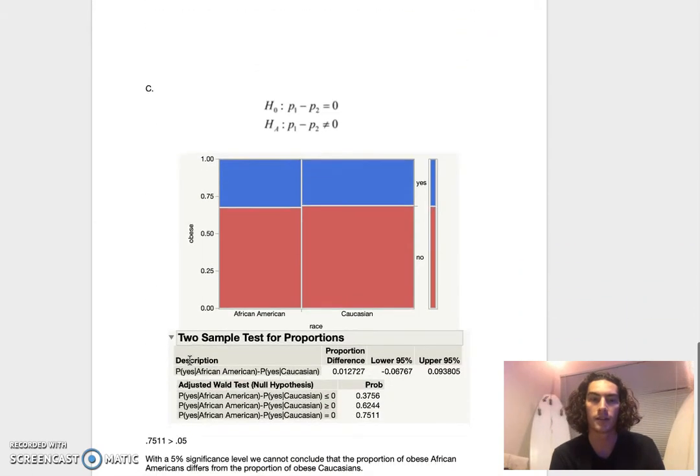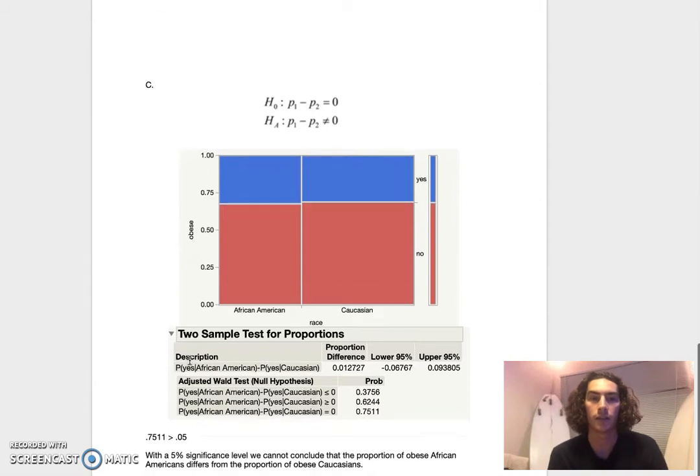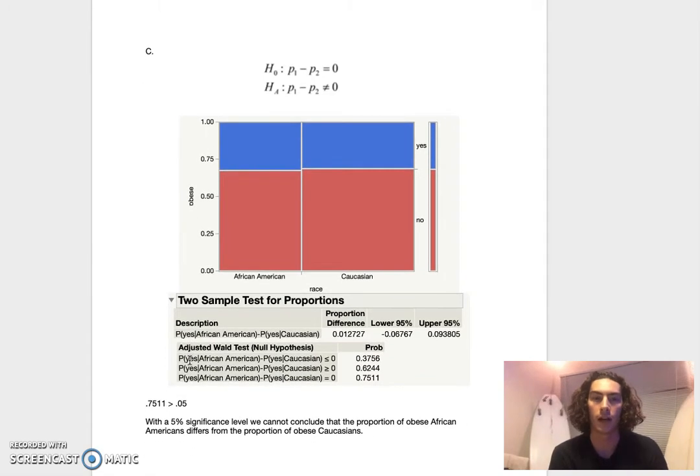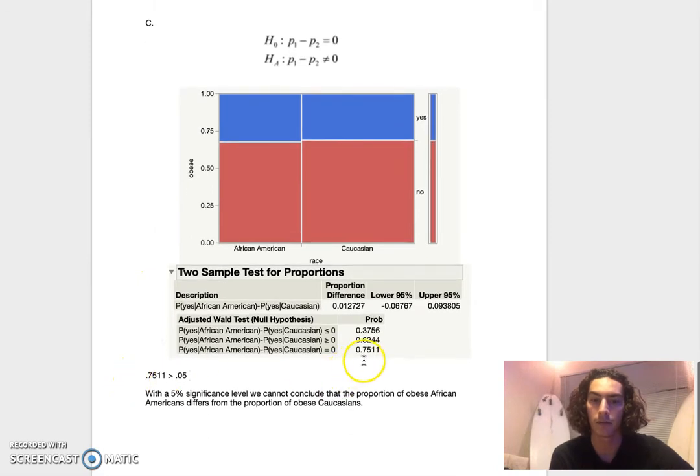Then on part C, we were asked to see if the overall proportions of obese African American and Caucasian people differ from one another. And after computing that through JMP, I got this data table and found that the p-value was 0.7511, and 0.7511 is greater than 0.05. So we can conclude that with a 5% significance level, we cannot conclude that the proportion of obese African Americans differs from the proportion of obese Caucasians.